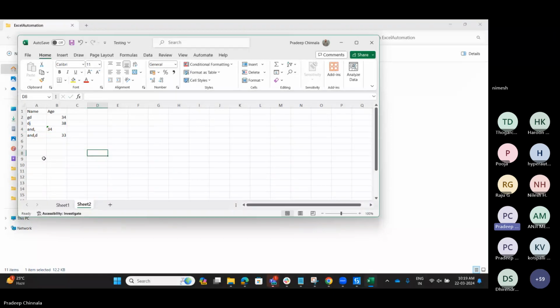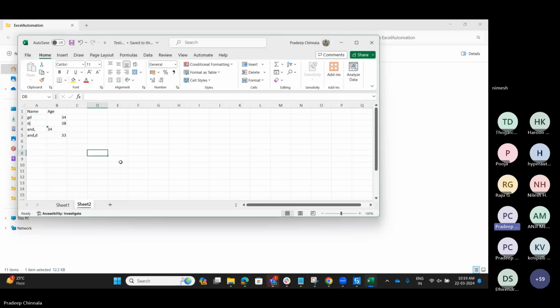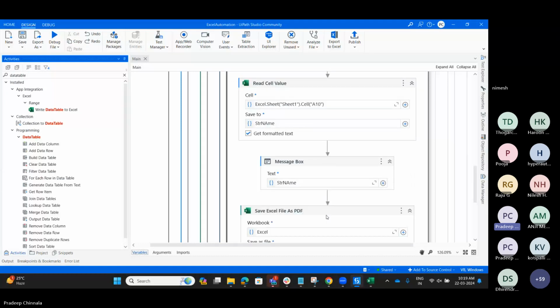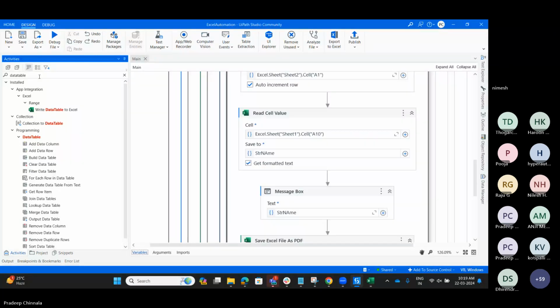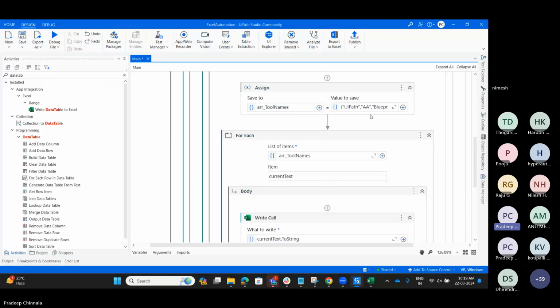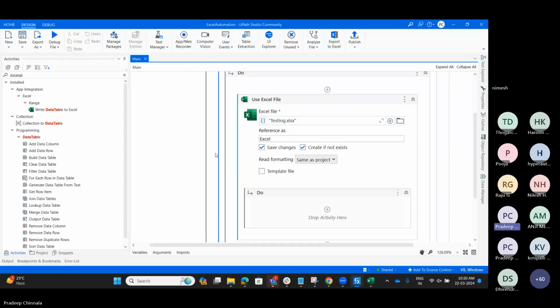I want to do the merging. So we have two sheets, Sheet1 and Sheet2. If I want to merge these two sheets, what do we need to do? Let me use one of the activities to do the merge, and that merged data should be present in one more sheet. I'm just removing the activities which we used to read. Before doing the merge, we need to read the data of those two sheets.